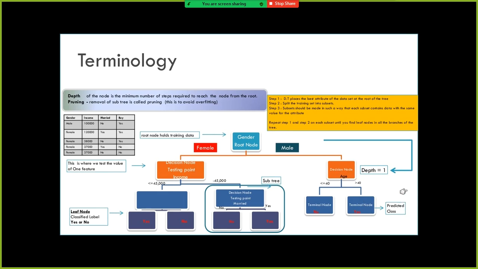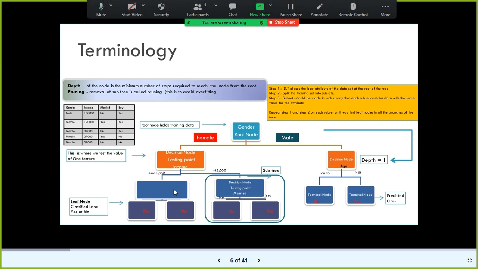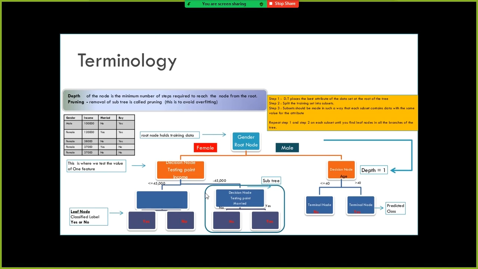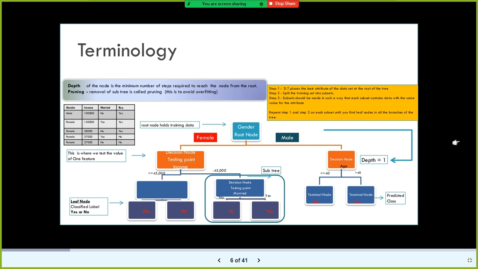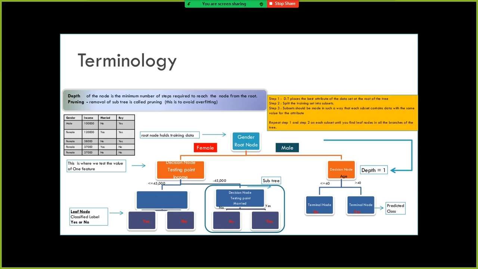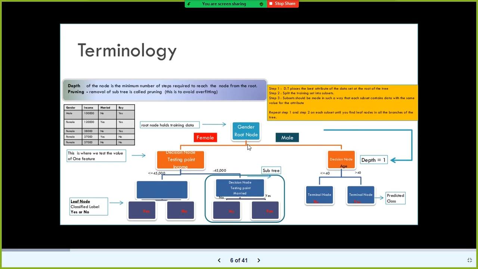And also we have something called pruning. What do you mean by pruning? As I told you, the disadvantage of the decision tree algorithm is that it is prone to overfit. To address that, we do some kind of pruning. We will see the tree and where the error is falling less.